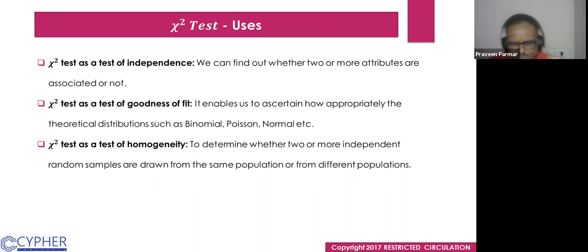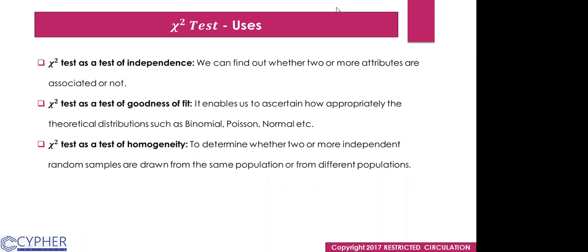Whatever data you have collected, the actual data and their frequencies, are they fitting some theoretical distribution or not? That we have to find out. So it is called goodness of fit. Does that make sense to everyone? Yes, sir.